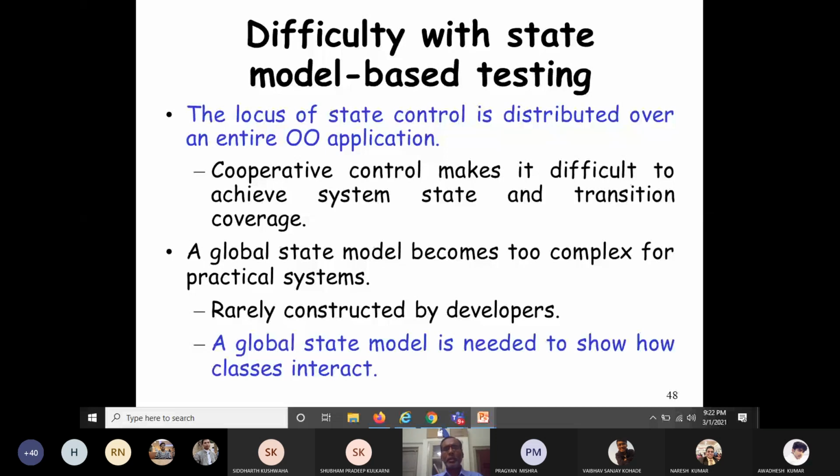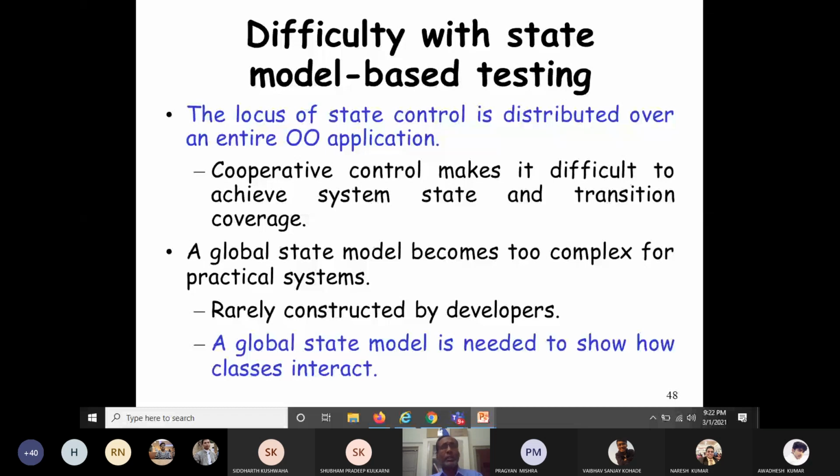A global state model becomes too complex for practical systems. If you go for another solution like constructing a global state model, it also has its own disadvantage. That's why it is very rarely constructed by developers. Why do we require a global state model? A global state model is needed to show how classes interact.